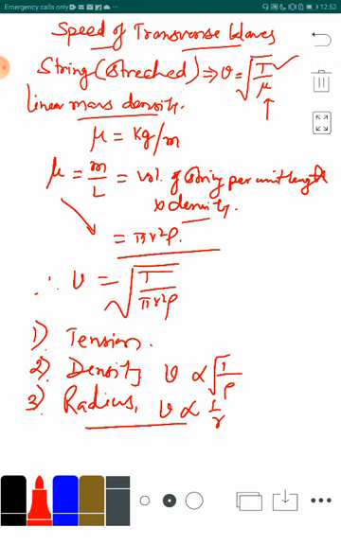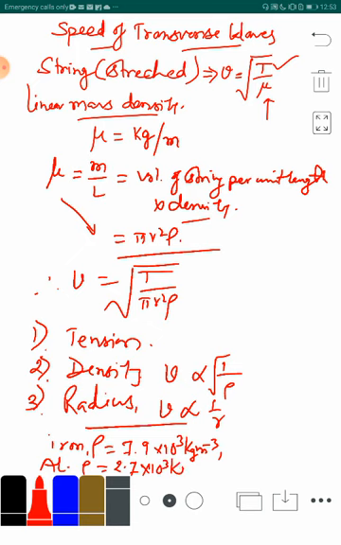The density of iron is 7.9 into 10 to the power 3 kilogram per meter cube, and in case of aluminum, density is 2.7 into 10 to the power 3 kilogram per meter cube. So, in this slide we see that the density of aluminum is less. So, therefore, the transverse wave will travel faster in the aluminum in comparison to the iron.